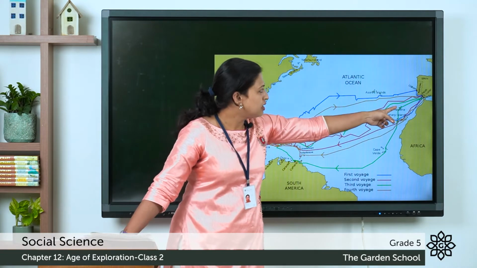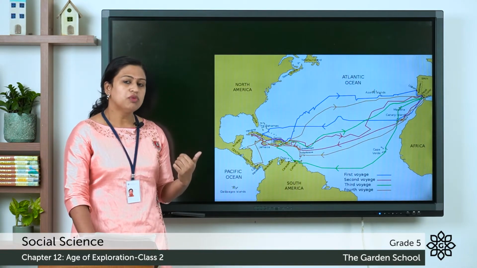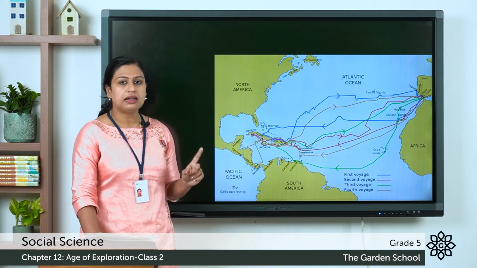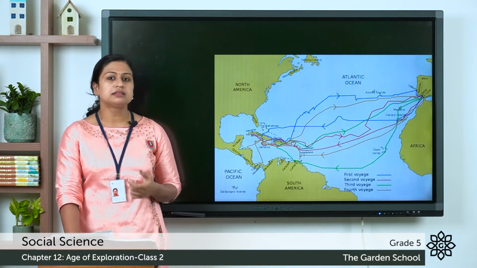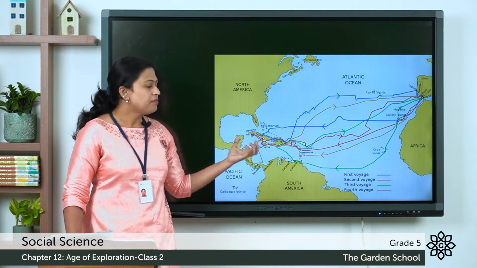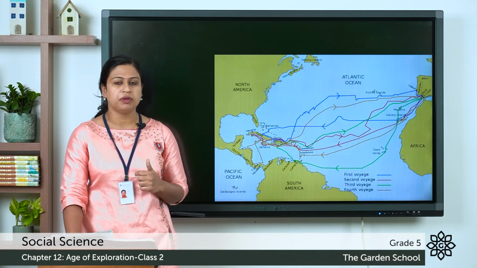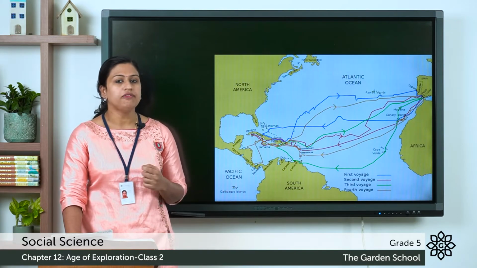Here he started his journey from Lisbon port and moved westward, that is, crossing the Atlantic Ocean. After 3 weeks, he and his crew found some islands, which are known as the present day islands of Caribbean, and they thought that they had reached the outlying islands of Asia.